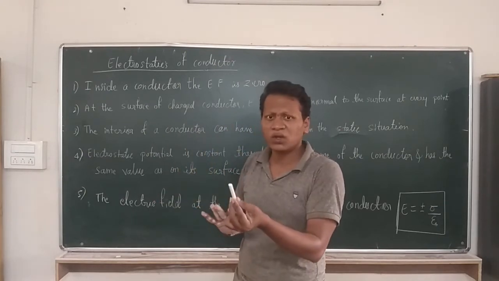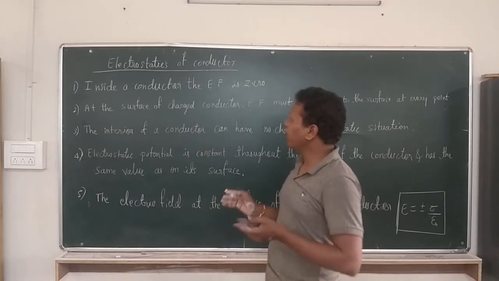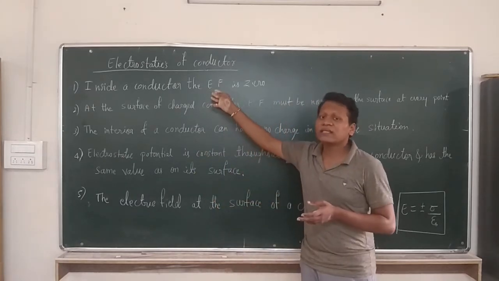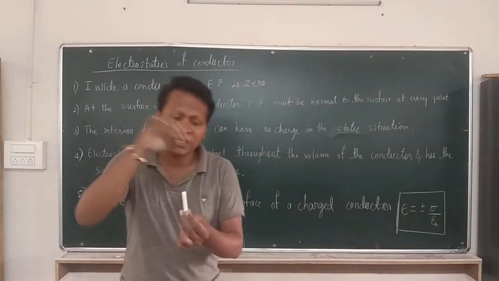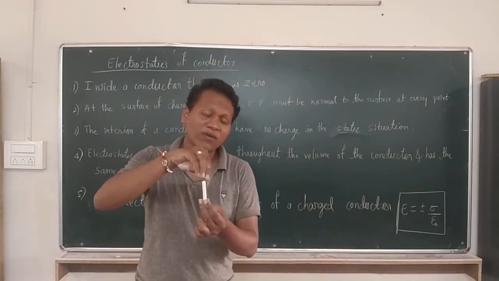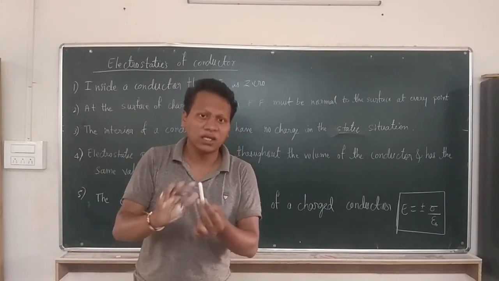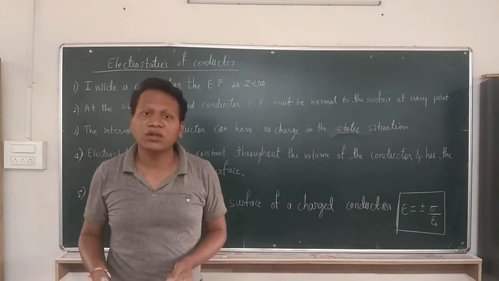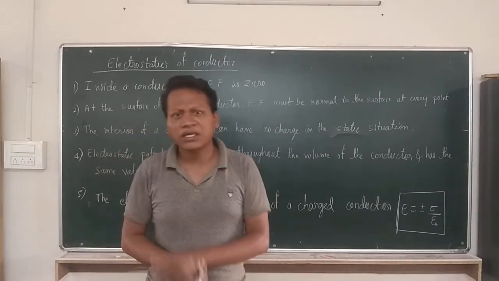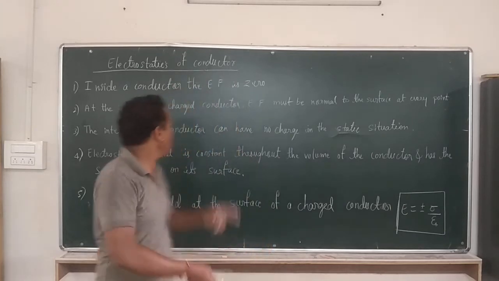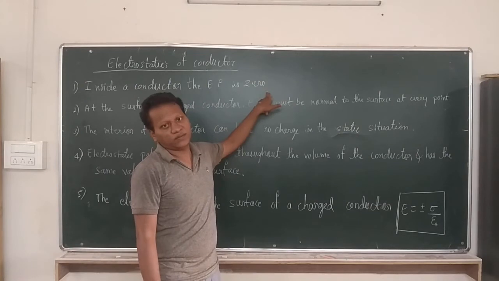Why is the electric field inside a conductor 0? Suppose we said that inside the conductor the electric field is non-zero. Then charges would experience force and keep moving, so there would be no static situation, and there would be no need to apply any external field. So we say that inside the conductor the electric field is 0.